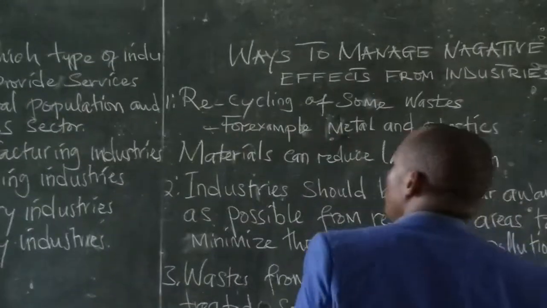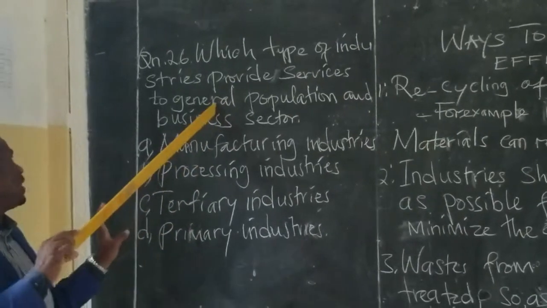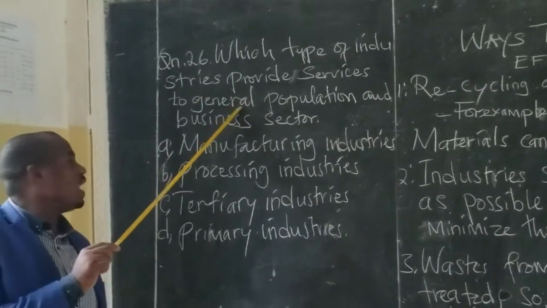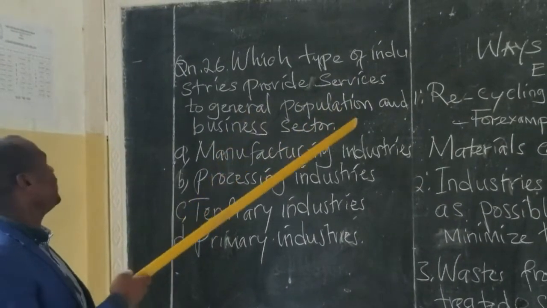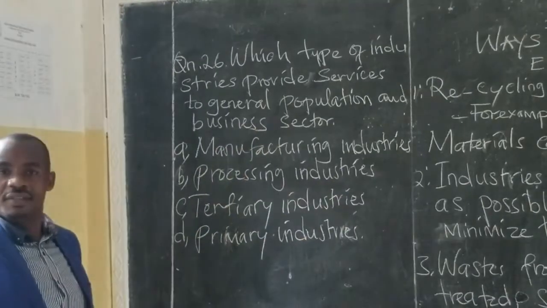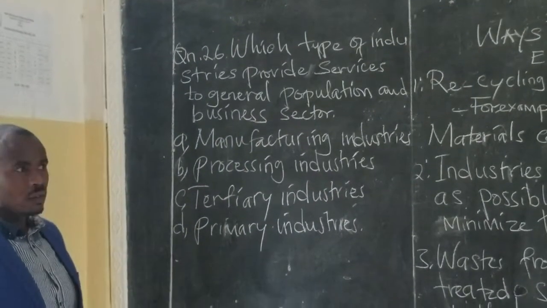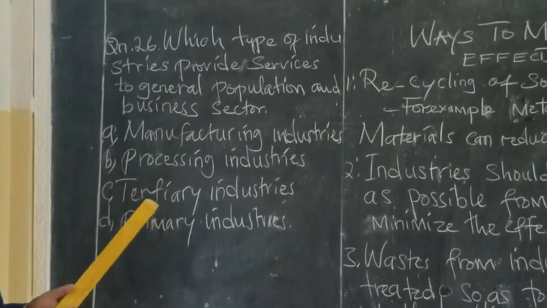Then we come back to our question, so that we can see the correct answer. Which type of industries provide services to the general population and business sector? So this question needs the type of industry that will provide the services.